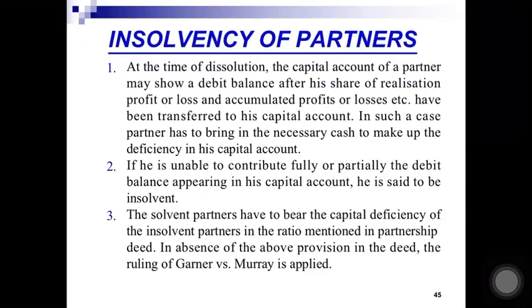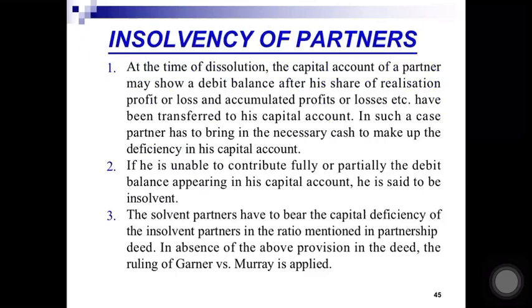up that deficiency. Number two, if he is unable to contribute fully or partially the debit balance appearing in his capital account, like if it has a debit balance of, say, rupees 30,000, he is not able to bring fully or partially, then that partner is known as insolvent. In this case, the solvent partners have to bear the capital deficiency of the insolvent partner in a ratio which has been mentioned in the partnership deed.